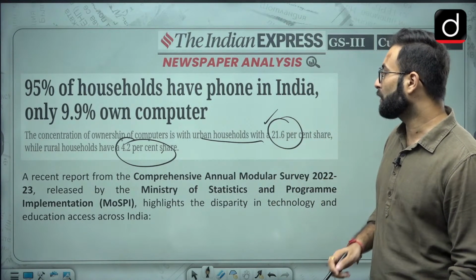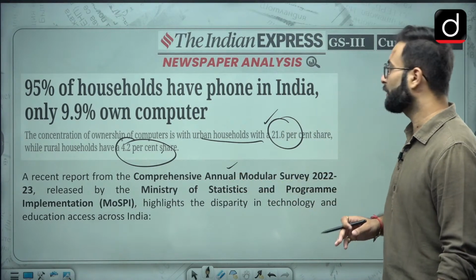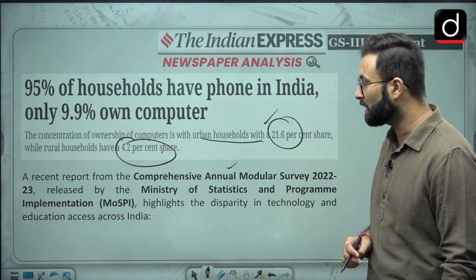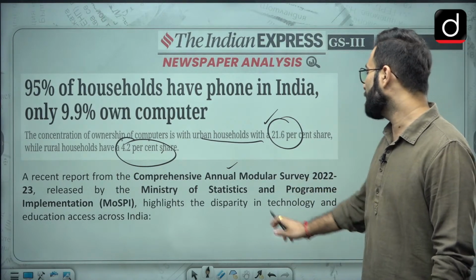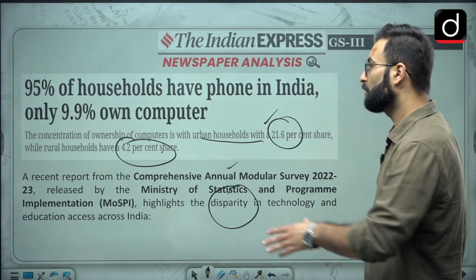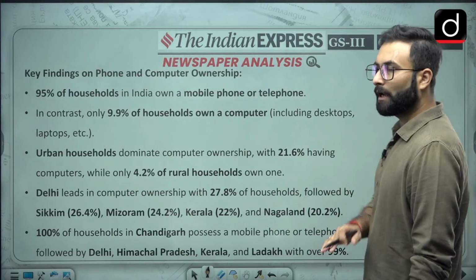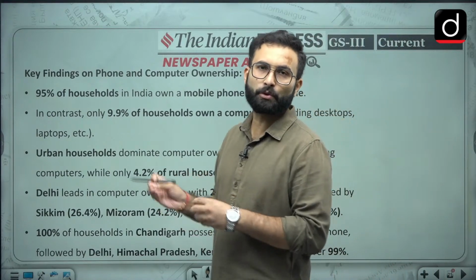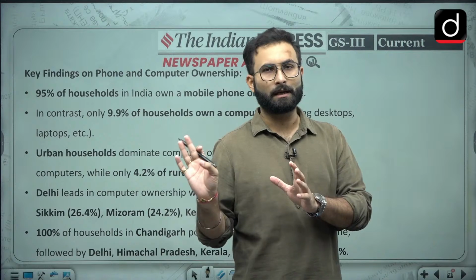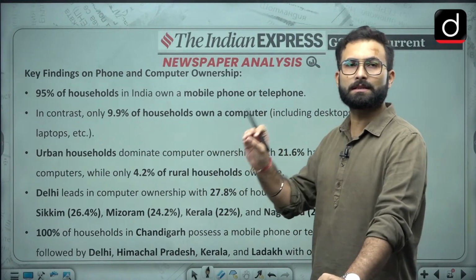A recent report from the Comprehensive Annual Modular Survey 2022-23, released by the Ministry of Statistics and Programme Implementation, highlights the disparity in technology and education access across India, okay. So let's see the data. Now you don't have to remember all of this, just one or two data points which you can use or reproduce in the exam. You can take that particular data that shows there is a discrepancy, okay.